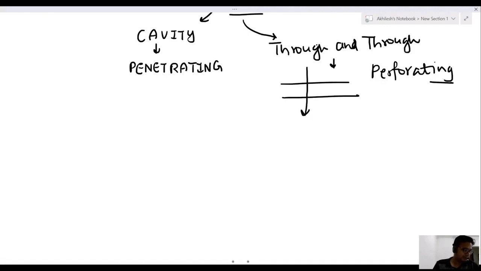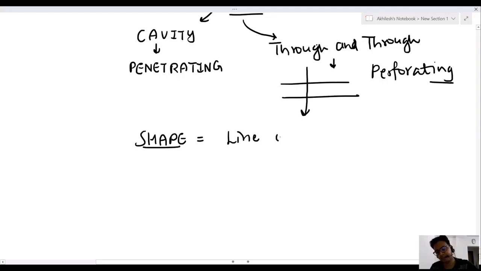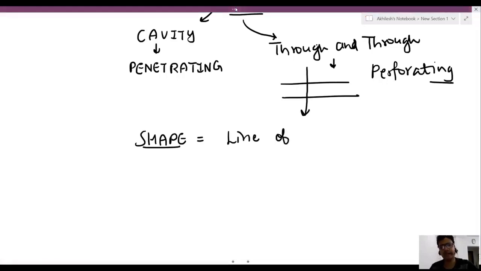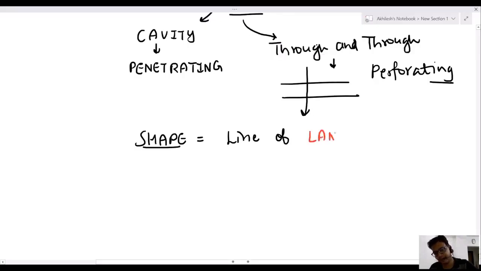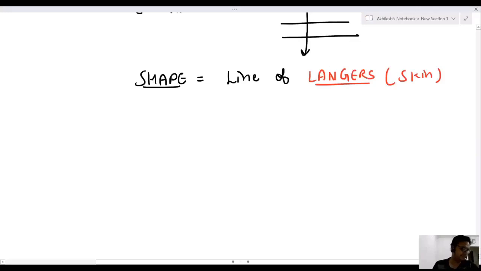Now, the shape of stab injury is decided by the lines of Langer, which are present in the skin.